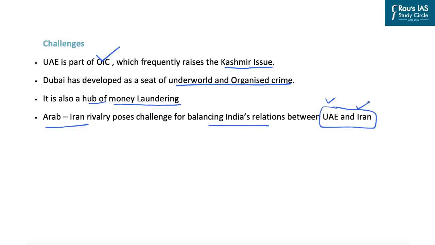Further, we have seen the different pillars of the importance of West Asia, for example, diaspora, the investments, the remittances that are sent back, and also we have seen the different dimensions of the India-UAE relations.